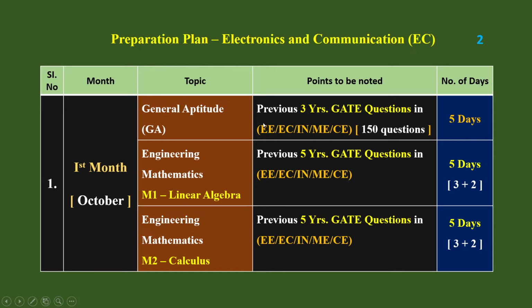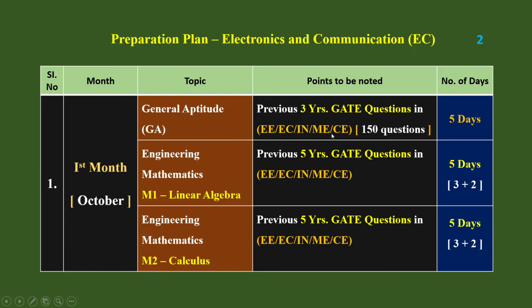General aptitude. For the general aptitude, what you have to do is download the previous 3 years GATE questions in 5 disciplines, and solve and analyze them. Previous 3 years GATE questions in 5 disciplines. For electronics, electrical and instrumentation, EE, EC and IN are mandatory, and the other 2 branches you can opt. Here I have given mechanical and civil.